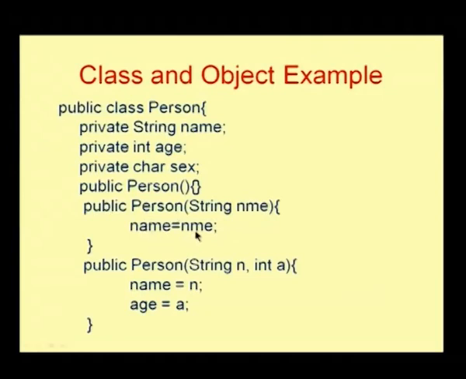Here we assign the parameter name to the variable of this particular class. Next is public Person. We have two variables here, name and age. We have three constructors here: one without any arguments, one with one argument and another with two arguments. If you do not write a constructor, by default a default constructor will be called, which will assign the default values to these variables.